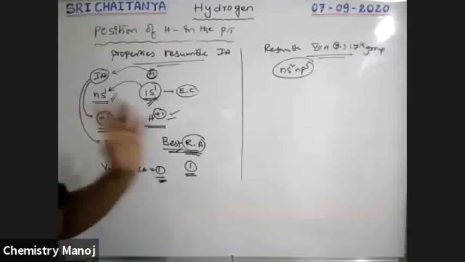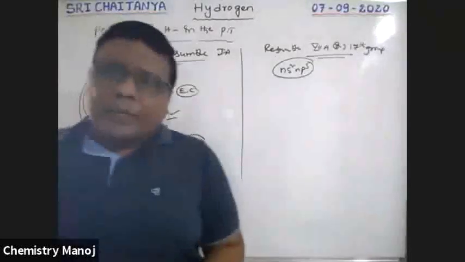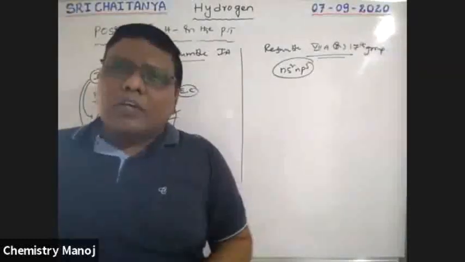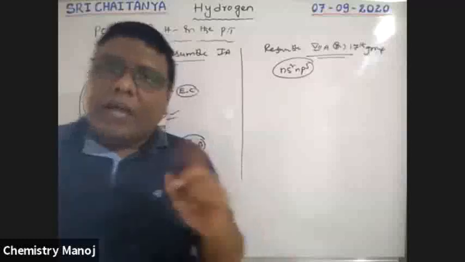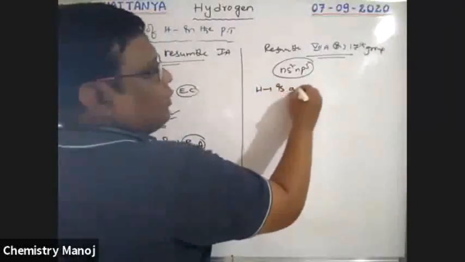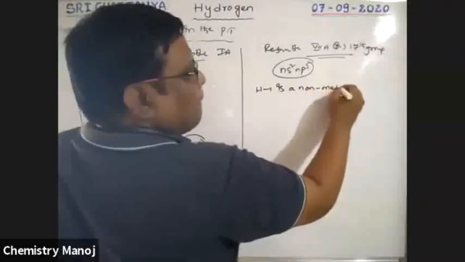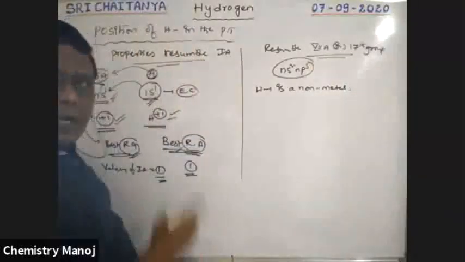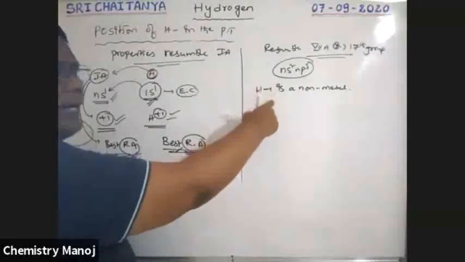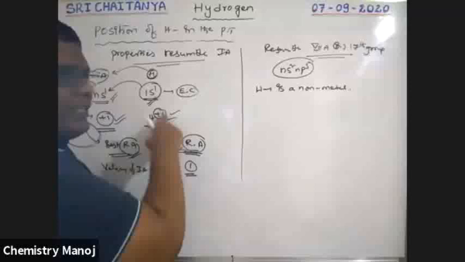But some of the properties do not coincide with alkali metals, because alkali metals are highly active metals. But our hydrogen is a non-metal. Hydrogen is a non-metal, but these are metals. That's why this is a controversial point for this element.